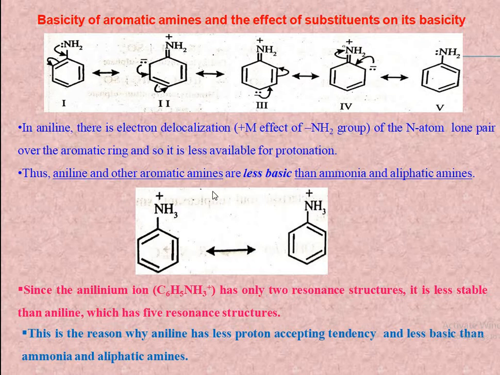Also, the anilinium ion formed after accepting a proton, C6H5NH3+, has only two resonance structures. So it is less stable than aniline, which has five resonating structures. This is the reason why aniline has less proton accepting tendency and is less basic than ammonia and aliphatic amines.